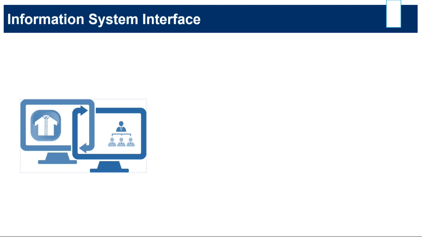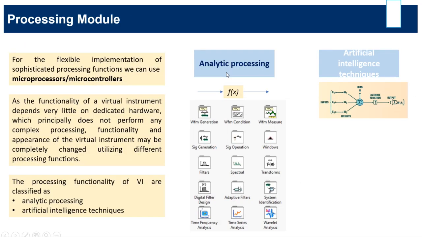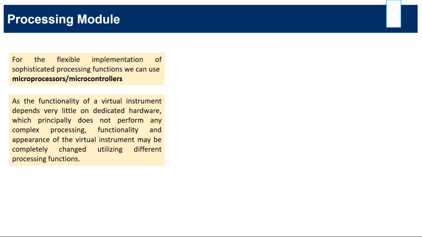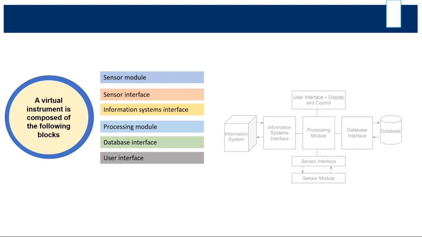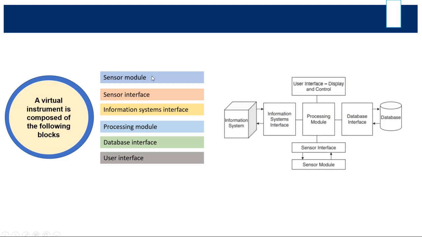So these are some important concepts which we need to know when we want to create a virtual instrumentation platform. These are the sensor module, second the sensor interface, information system interface, processing modules, database interface, and user interface. In the user interface, you can take any kind of hardware for the interface, and you can use your graphical user interface platform, the front panel.